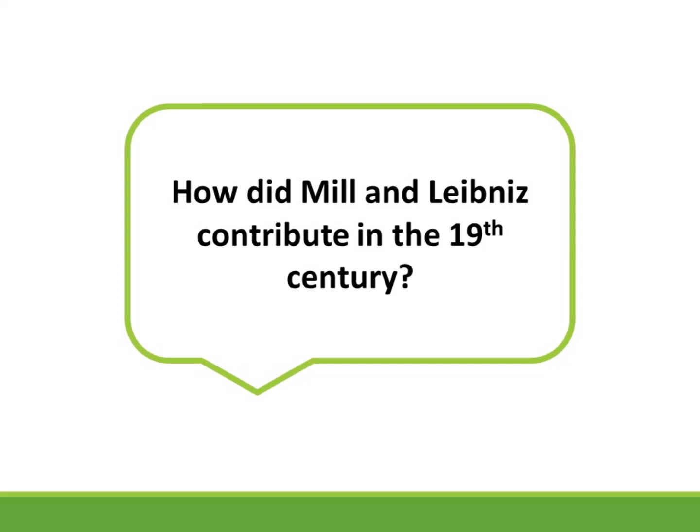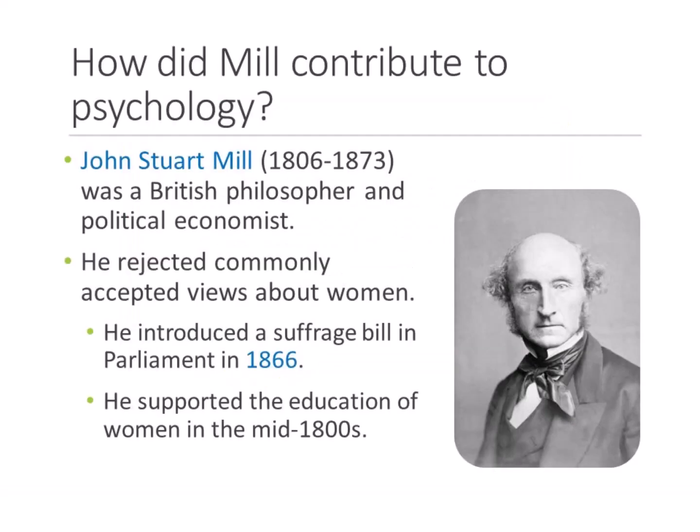How did Mill and Leibniz contribute to psychology in the 19th century? John Stuart Mill was also a philosopher and an economist in the 1800s. He is well known for his rejection of commonly held attitudes about women at the time. He actually introduced a voting rights bill to Parliament in 1866 and was a big supporter of the education movement